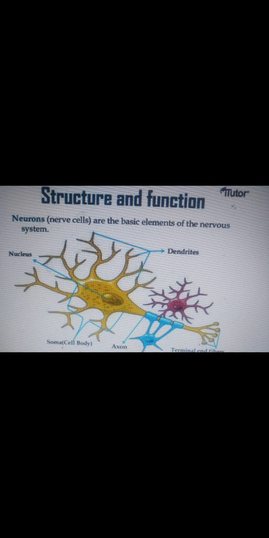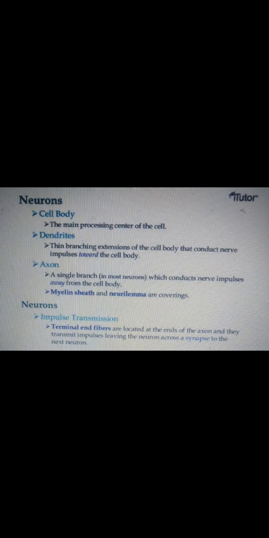Mainly neurons and the cell body. The cell body is the main processing center of the cell. Dendrites are the different branches connecting the nervous system, brain and other body parts, so they can be interconnected with each other. A dendrite is an extension of the cell body that conducts a nerve impulse toward the cell body.